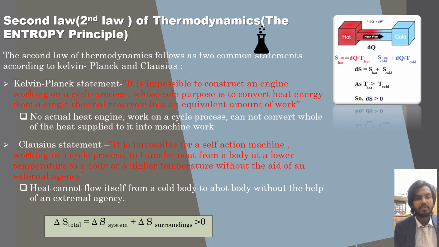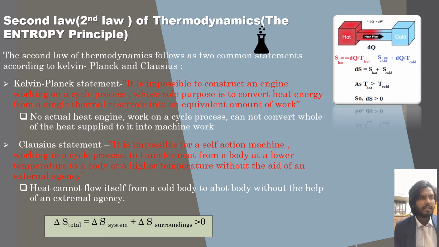Now you can see the equation: del S total, the total entropy, is equal to del S system plus del S surroundings, which is greater than 0. That means the total entropy is definitely bigger than 0.